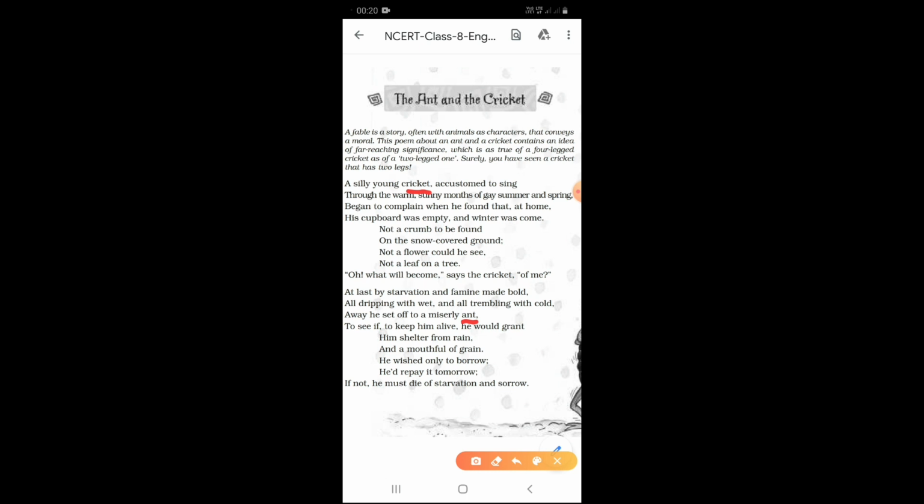Here the ant is talking to the cricket as a human, and the cricket is giving some reply to the ant. So the characterization of these creatures as humans is mentioned here. So it is called personification. Let's move on to the next literary device.